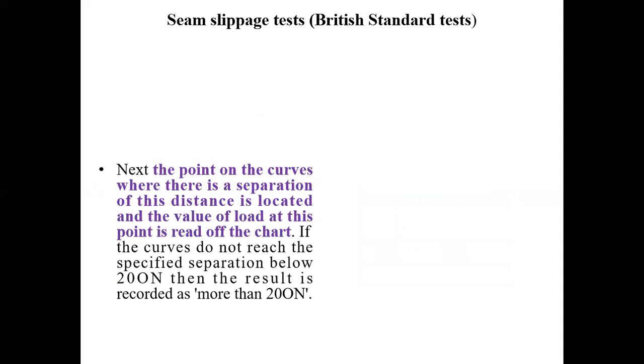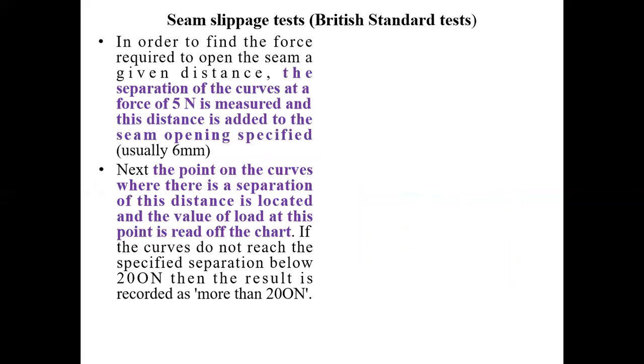Now here we will consider another test, that is the seam slippage test, British standard. In order to find the force required to open the seam a given distance, the separation of the curve at a force of 5 Newton is measured and this distance is added to the seam opening specified, a value of 6 millimeters.